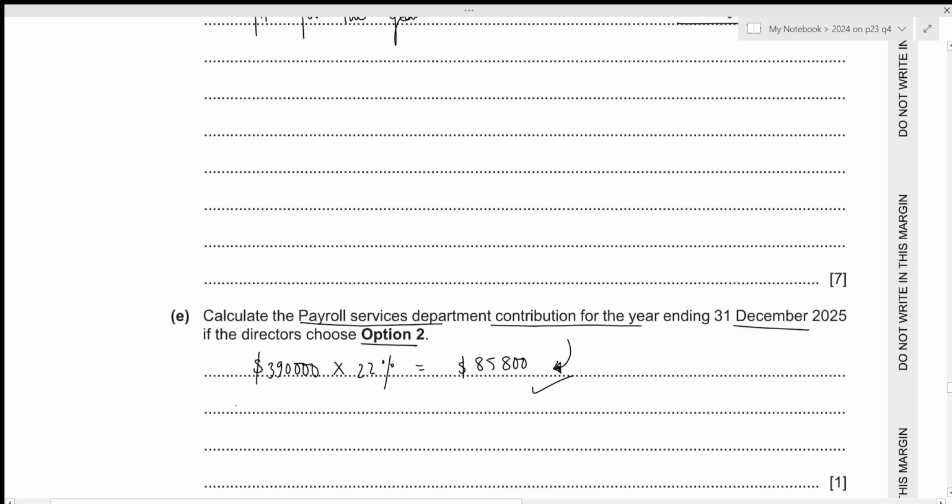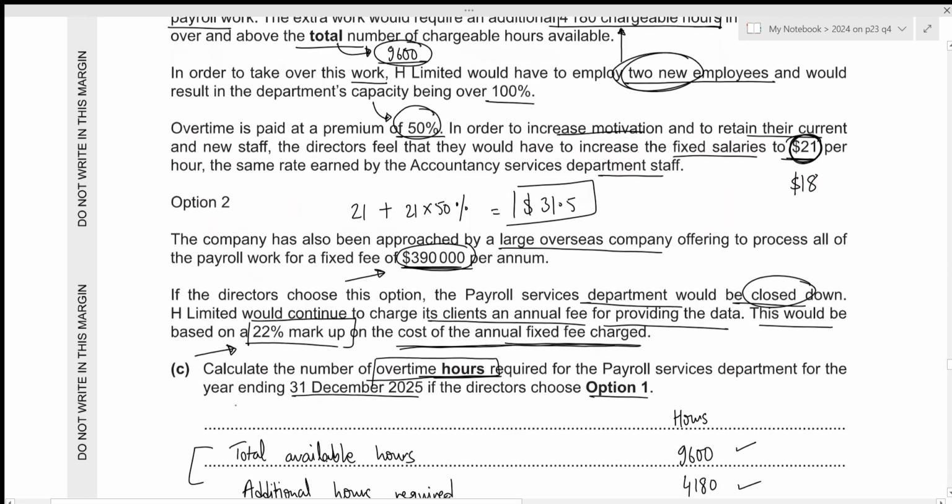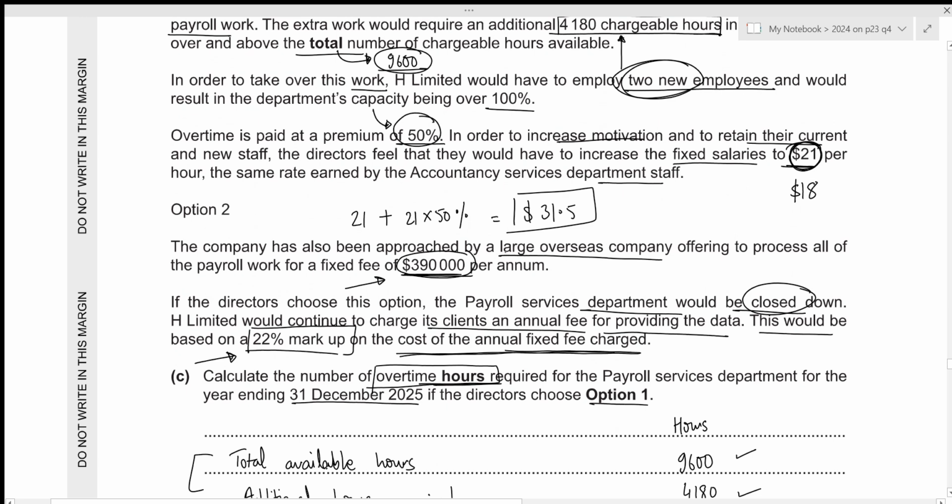Then within option 2, we are handing over all of our work to a large overseas company, and whenever we are allowing someone else to do the work for our company, there should be some sort of confidentiality that should be maintained. It means that our company's data should not be exposed by whatever company is working for us. So in this case, we can question that as well.